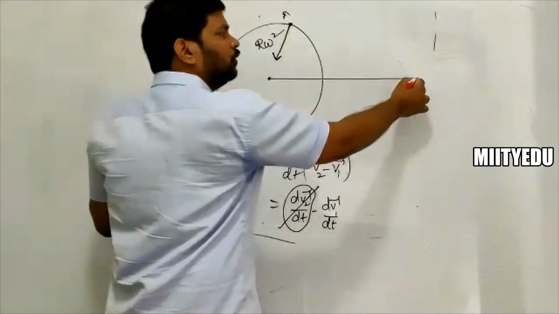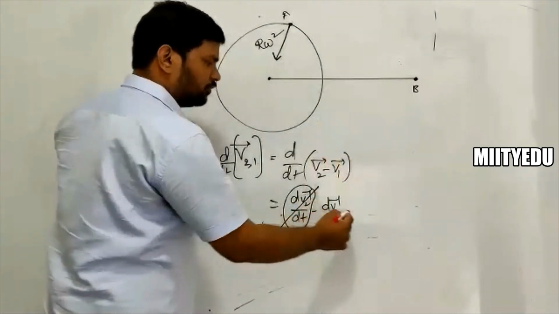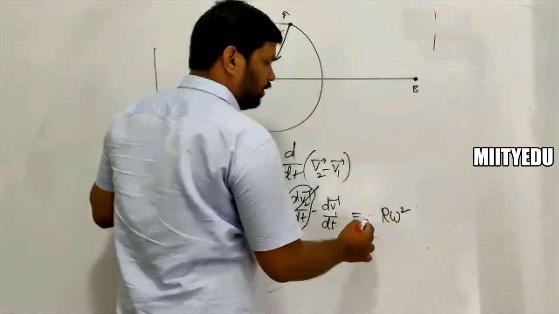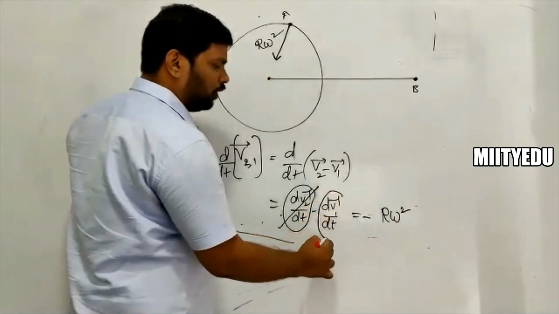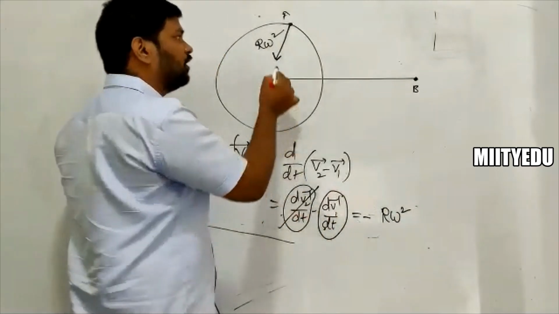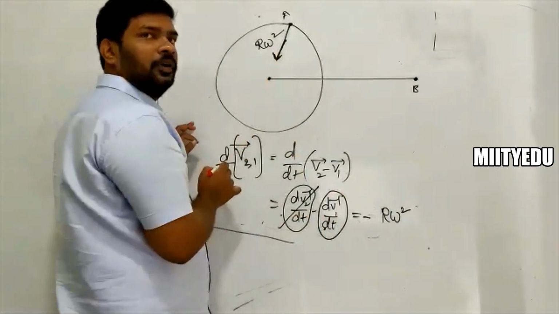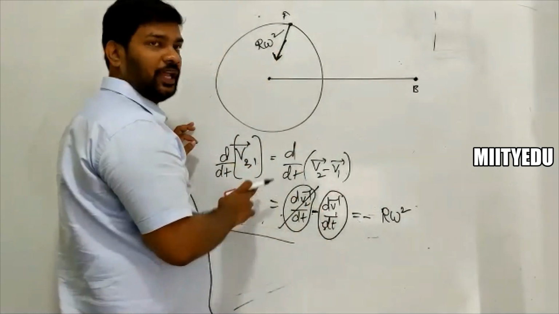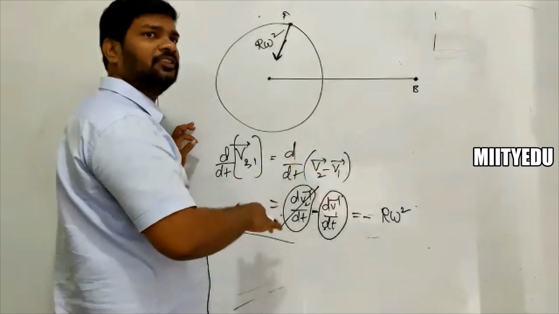Now when it comes to this value, you can conclude as r omega square minus, whatever vector you are going to get here. This is a vector, this is a vector. I am going to observe this vector in this direction. Now I have to get the minus of that, so the direction must be in the opposite sense. Value same, direction in the opposite sense.